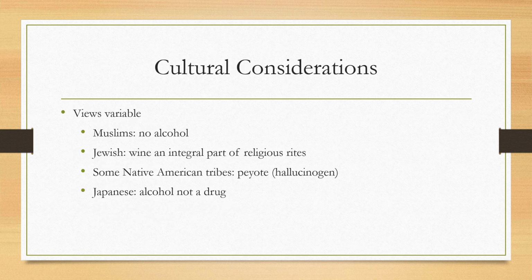Attitudes about substance use vary from culture to culture. Muslims do not drink alcohol, whereas Jews use wine as an integral part of religious rites. Some Native American tribes use peyote as part of religious ceremonies. The Japanese do not consider alcohol to be a drug, and there aren't any religious prohibitions on drinking.